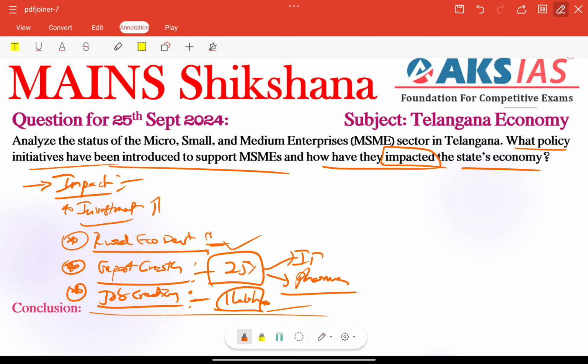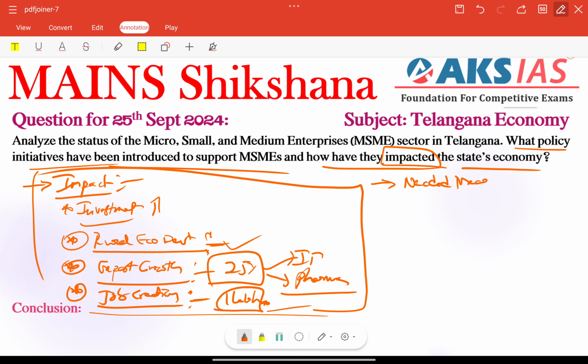We need to focus on providing this type of data here especially. Other than this, we need to give some needed measures if time or space permits. Otherwise, we can include them in the conclusion itself. I am just explaining in the explanation part, but you can take some space, or otherwise include it in the conclusion part.